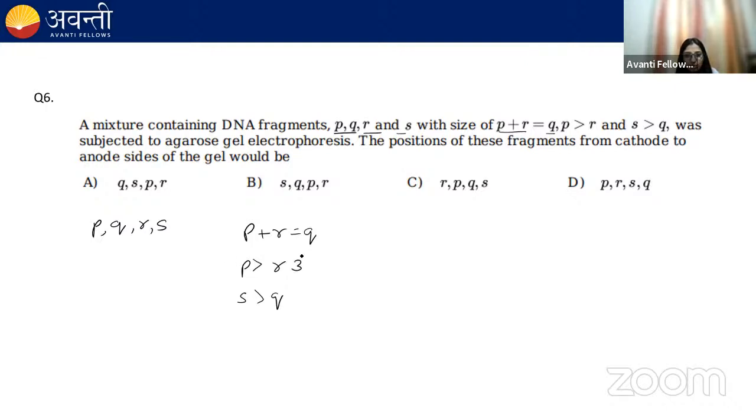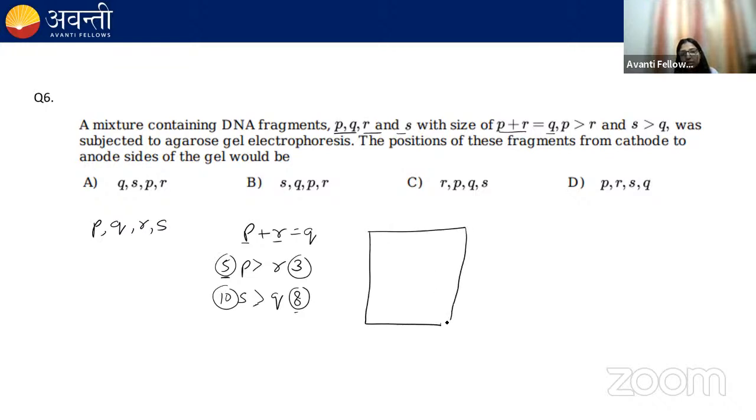Because R is smaller, let's keep R as 3 and P as 5. Now let's assume S is greater, so let's keep S as 10. And Q, given that P plus R equals Q, so 5 plus 3 equals 8. So Q is 8. Hypothetically, I have assigned these values.